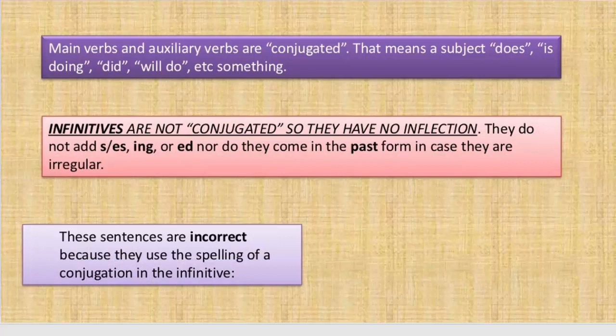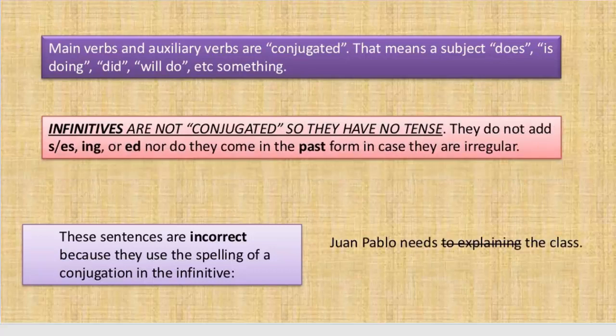Now we will see some sentences which are incorrect because they use the spelling of a conjugation in the infinitive form. For example, John Pablo needs to explaining the class. As we mentioned before, infinitives are the base form of the verb, so to explaining is incorrect because the verb explain has taken ing. In infinitives, no suffix of tenses can be added to the base form of the verb. It should be to explain.